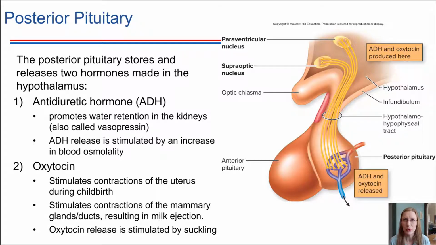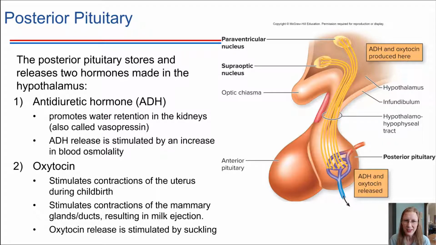For those of you who are moms out there, you're already familiar with this. If you've ever nursed a baby, it's not like drinking from a straw. It's not like milk is instantly available. The baby has to start sucking, and then there's a bit of a delay, and that's because it takes some time for oxytocin to circulate through the body and make it to the mammary glands and cause that milk to be released.